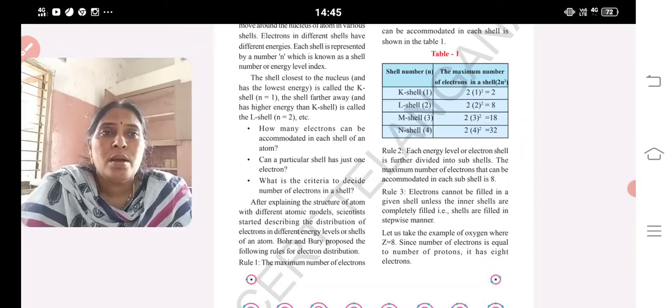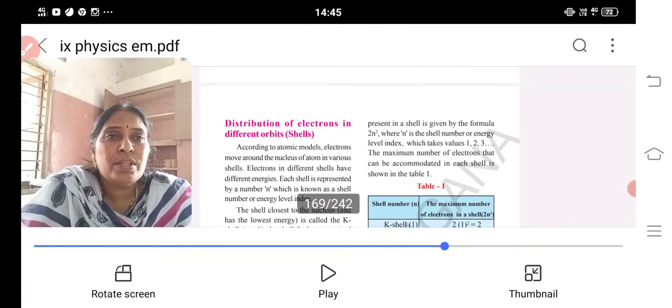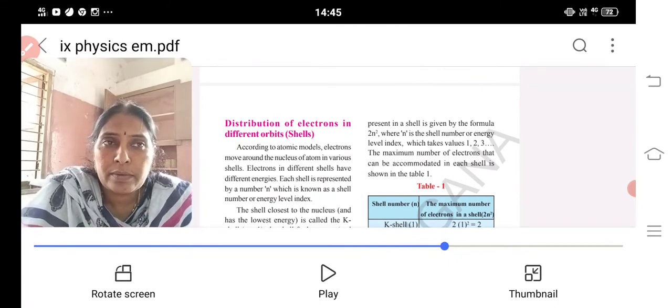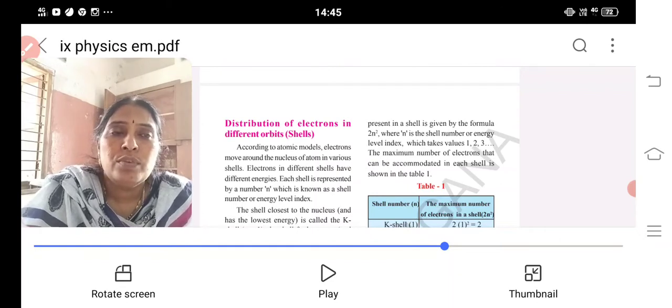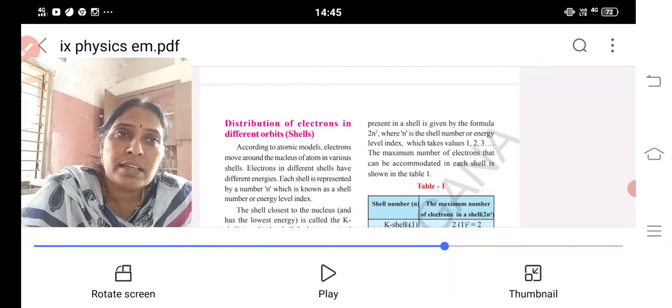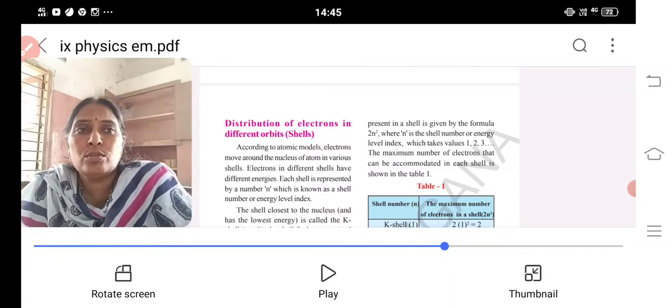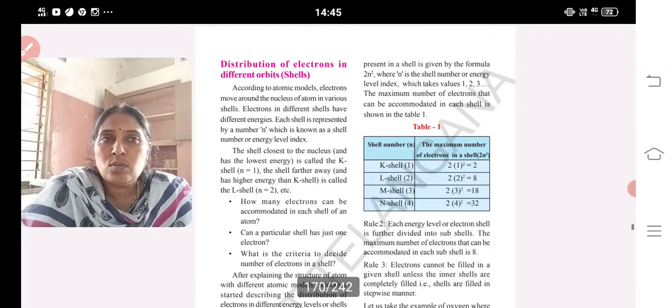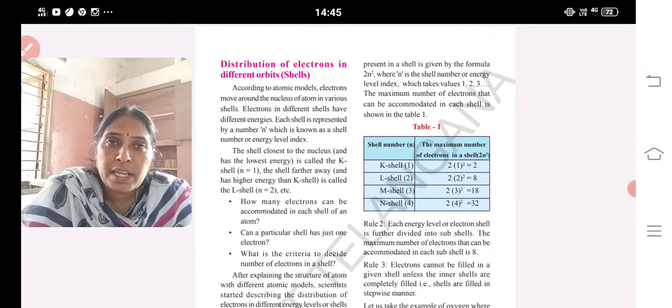Rule 1. The maximum number of electrons present in a shell is given by the formula 2n square, where n is the shell number or energy level, which takes the values 1, 2, 3, and so on. The maximum number of electrons that can be accommodated in each shell is given by that formula. When do we get the K shell? When n is equal to 1. So what is the rule? 2n square. In place of n, you have to substitute 1.